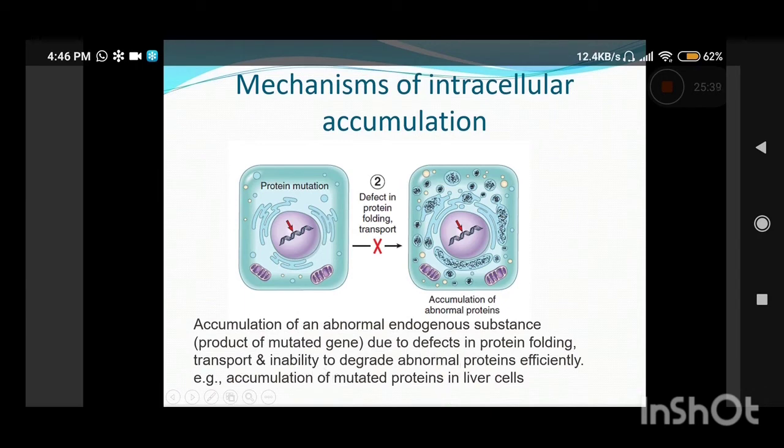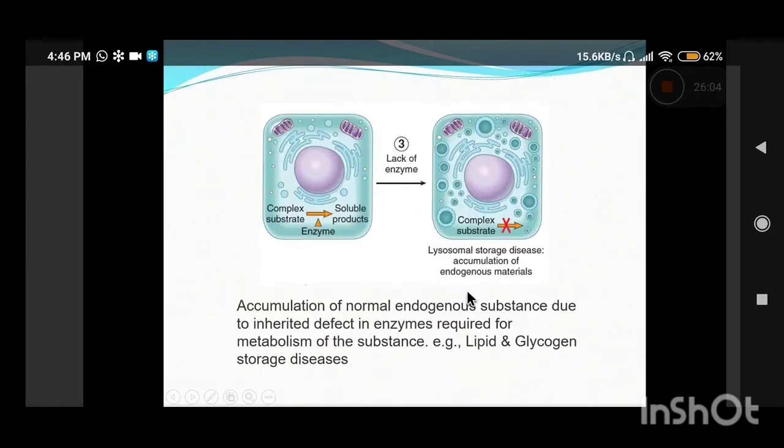Those abnormal proteins accumulate within the cell because the cell is not able to secrete them out. A classical example is alpha-1 antitrypsin deficiency, in which there is defective protein folding and transport, and the protein accumulates within the hepatocyte.